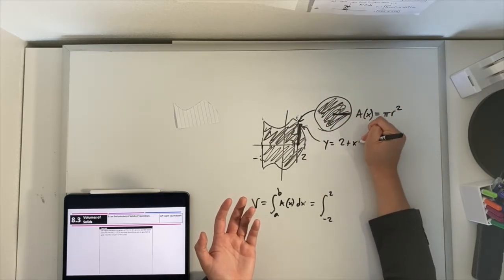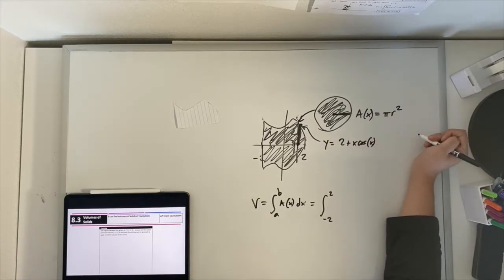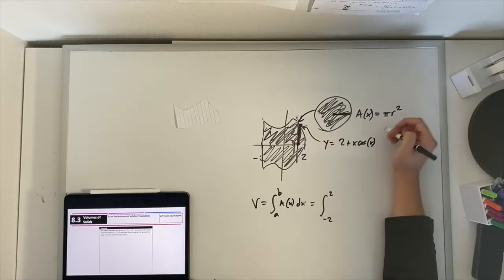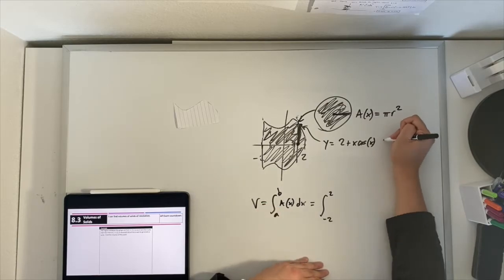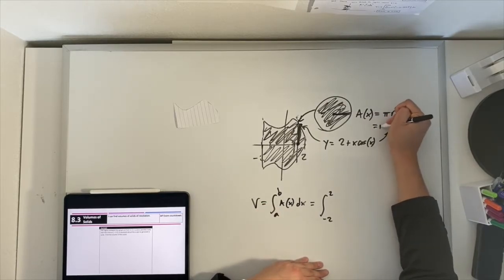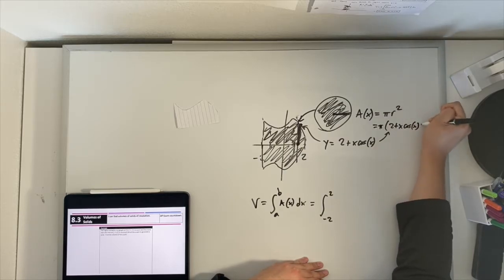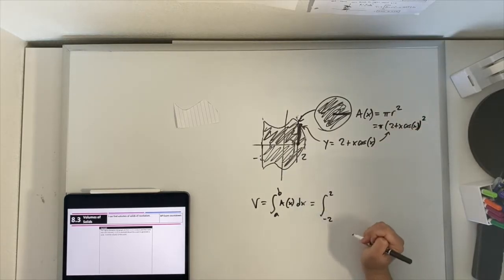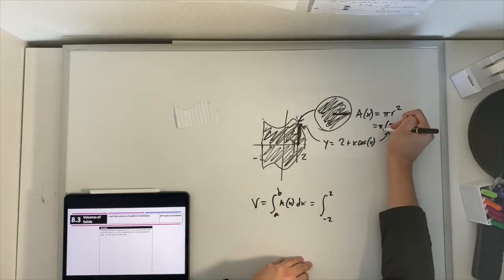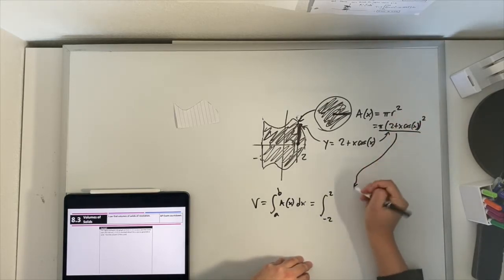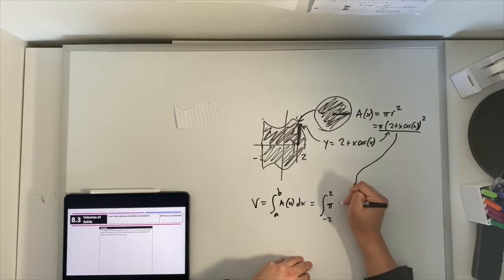It's just the function. If this is the radius, then we're plugging this into the radius here, and it's being squared. And if this is the area of a cross-section, then we're plugging it into our integral here.